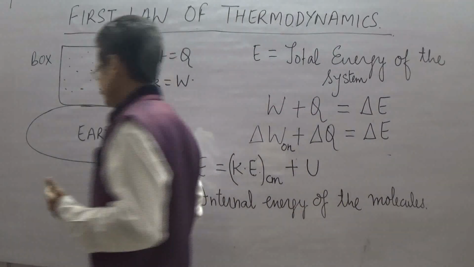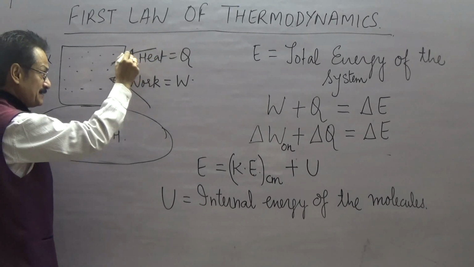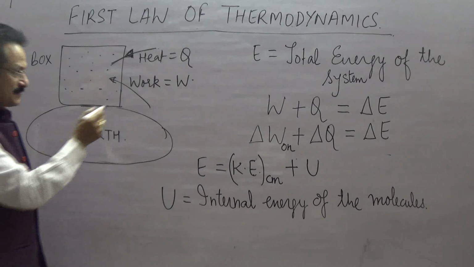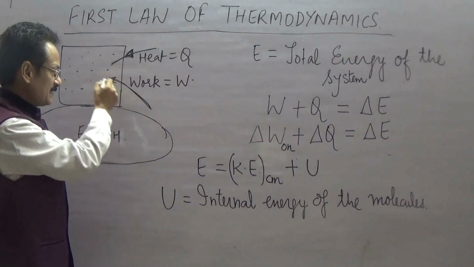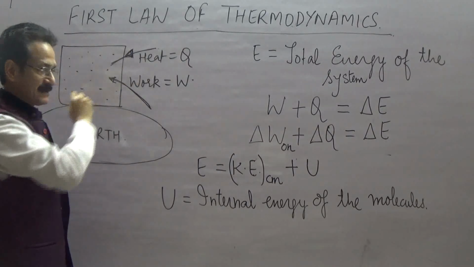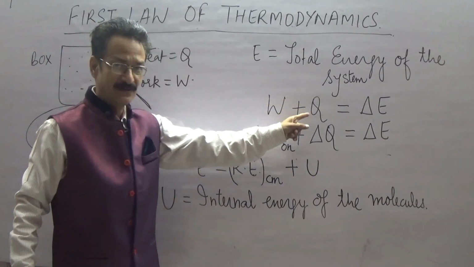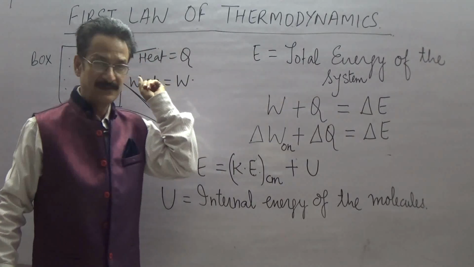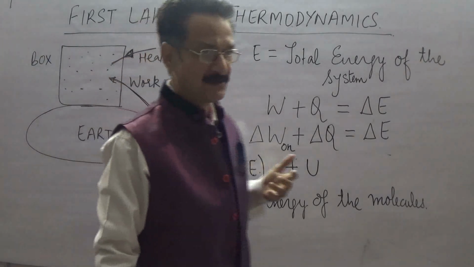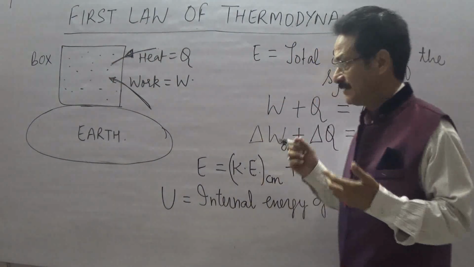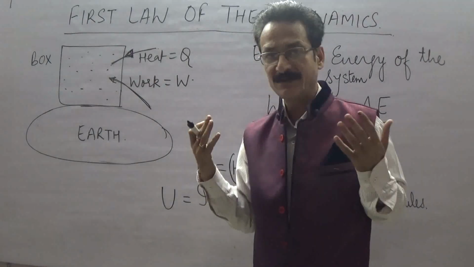Okay, now this heat, I am assuming that the heat is coming into the system and some work is performed by the surroundings on the system. So the total energy that enters this system, the gas, is W plus Q. W plus Q is the total energy which is entering into the system. Where will this energy go? What the conservation of energy law says is that this energy will not be destroyed. So the energy that enters the system will be equal to the change in the total energy of the system.